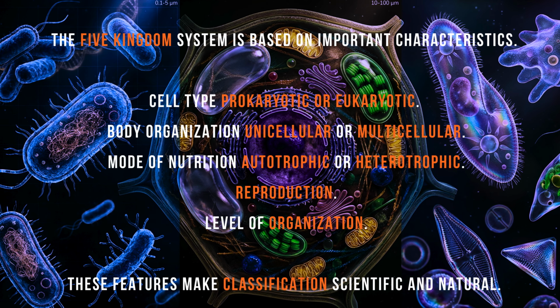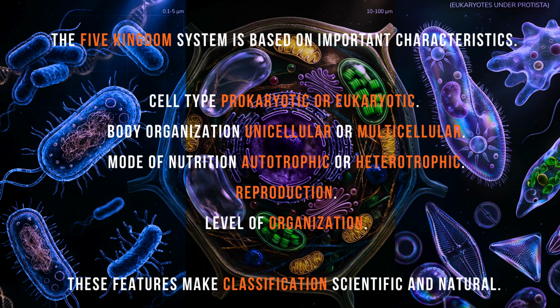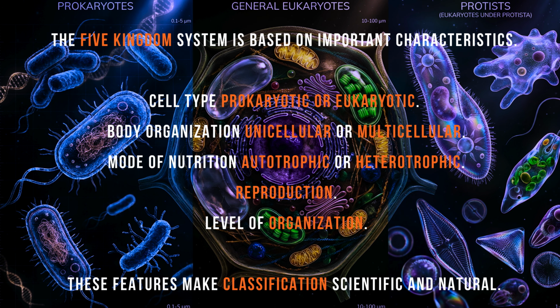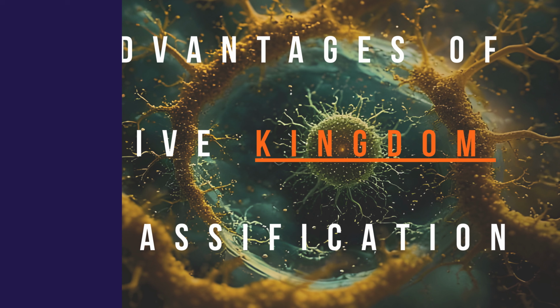The 5-kingdom system is based on important characteristics: cell type, prokaryotic or eukaryotic; body organization, unicellular or multicellular; mode of nutrition, autotrophic or heterotrophic; reproduction, level of organization. These features make classification scientific and natural.